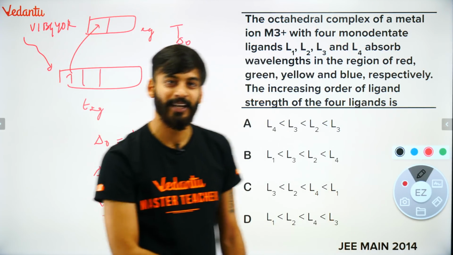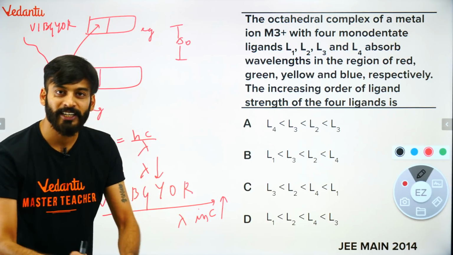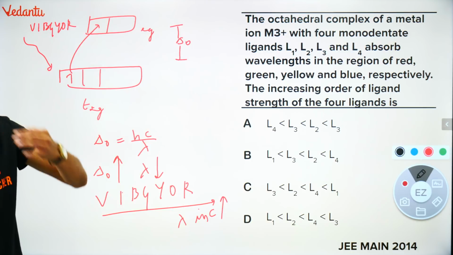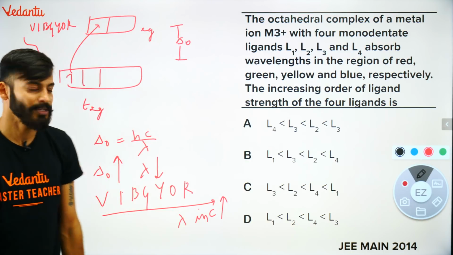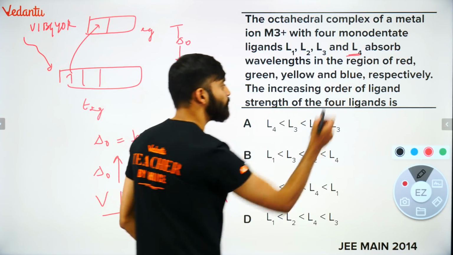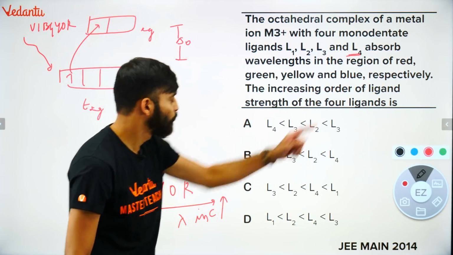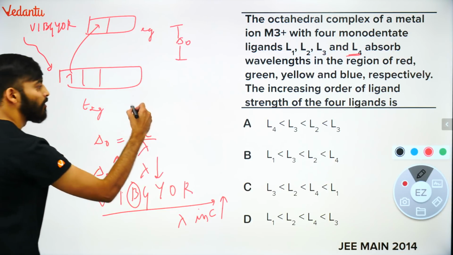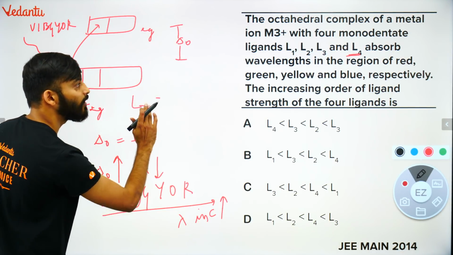So guys, tell me the answer now. If I talk about L3, L3 is absorbing blue. It means L3 must be of, L4, I'm really sorry.